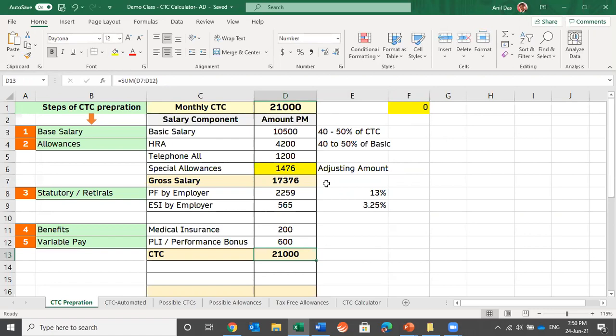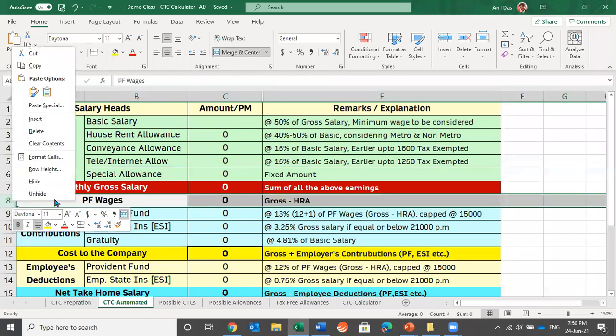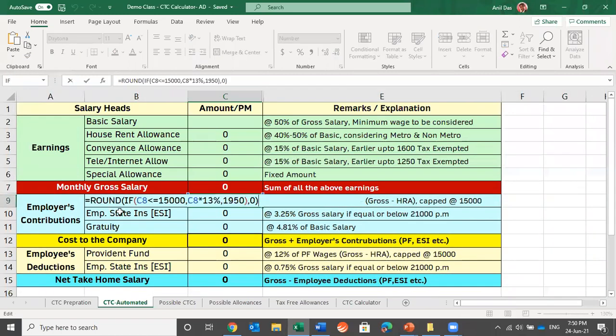So there are so many manual activities and we keep on trying. Let me shift to another sheet of mine, which is an automated CTC calculator. This is made in advanced Excel and the entire sheet is formula driven. You go to any cell and you will see that there is some kind of formula used. If you go to this cell, you will see that this is the formula which is there.